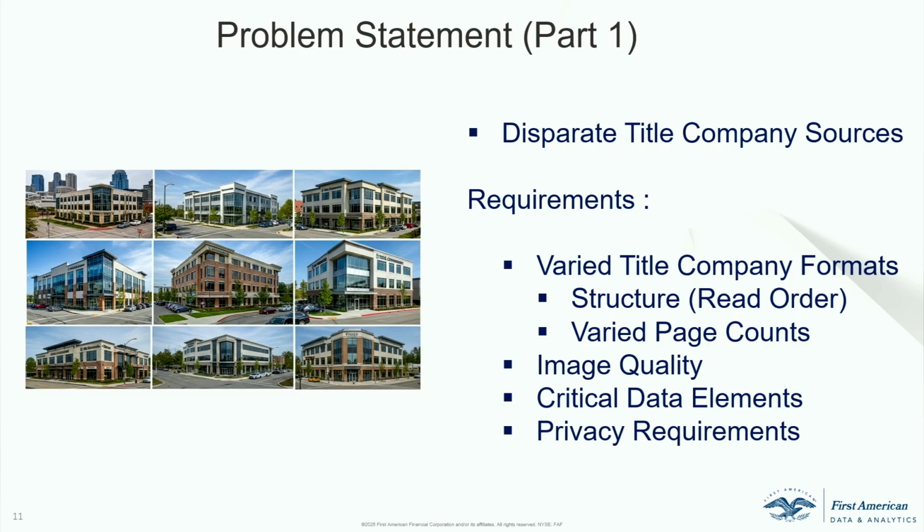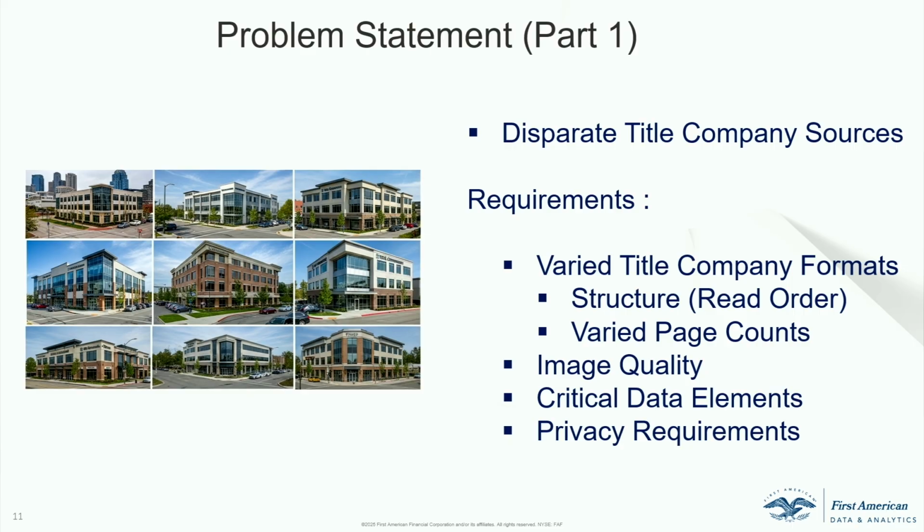So the majority of from here, what we're going to focus on is the problem statement itself and how we formulated the actual business problem into a machine learning problem and how we went about designing the actual solution itself, right? And how we utilized a combination of a good engineering platform like Databricks to solve the problem, right? So we touched upon a little bit about what a title policy is, right? And at a very high level, what I'll tell you is it essentially ensures you're the owner or the lender, right?